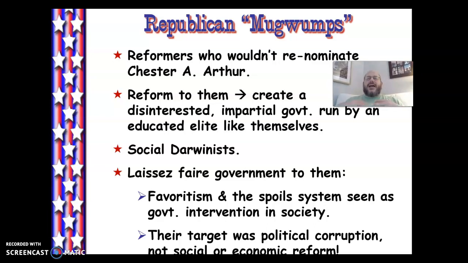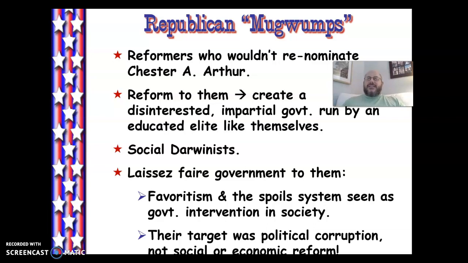So these folks that wanted to have a much more slimmed down, honest, pragmatic government are going to be known as mugwumps. Now, these are going to be on the Republican side. And so, their idea was clean up government, though at the same time keep government small, which meant that, yes, you want to make sure those that are working in the federal government are honest, but the idea of using the power of the government to assist working class people living in poverty, or to try to regulate monopolies, that was not really what these folks were looking for.